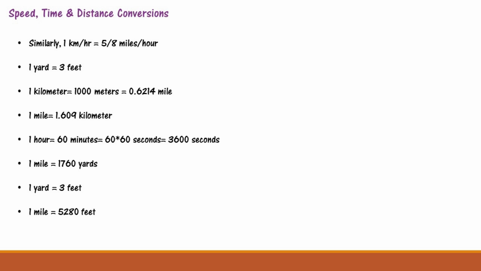You can remember these conversions. They will be helpful in solving questions.